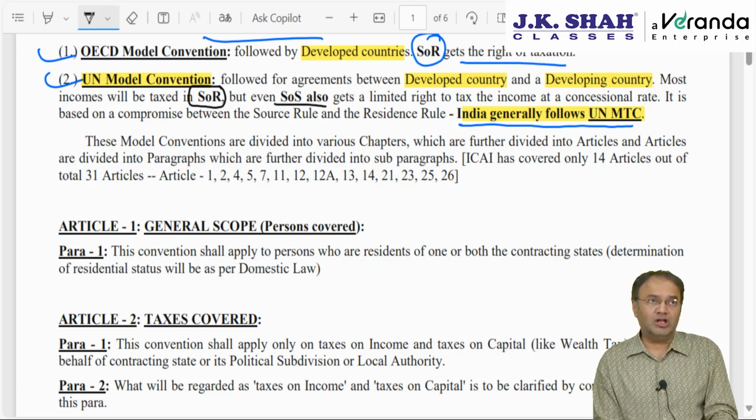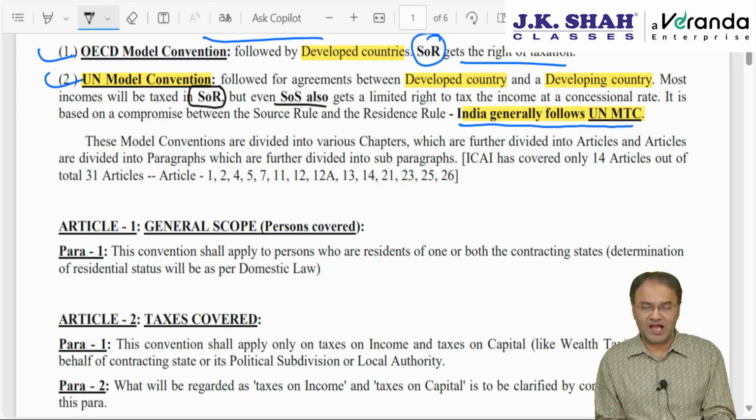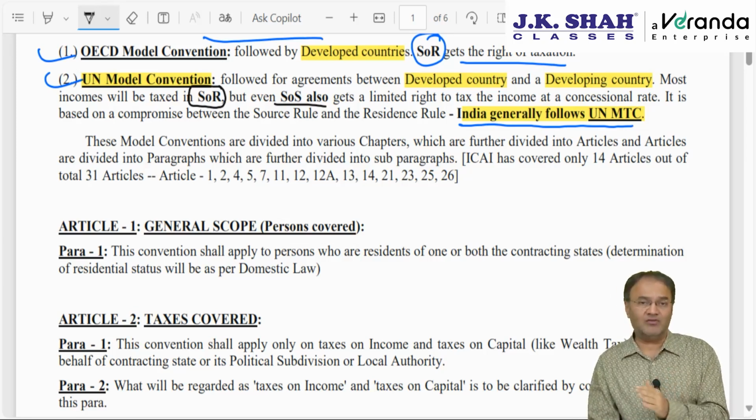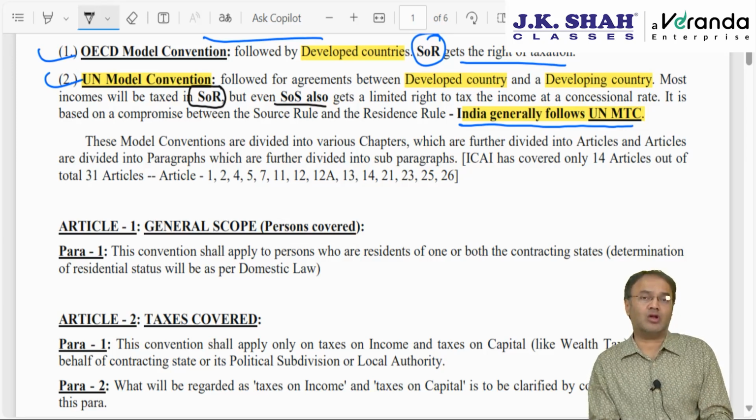Now in India we divide income into 5 heads of income: IFHP, salary, PGBP, capital gain, IFOS. But here incomes are divided into further more categories, ranging from article 6 till article 21. We have 16 types of different incomes. However, our institute has not covered each and everything.